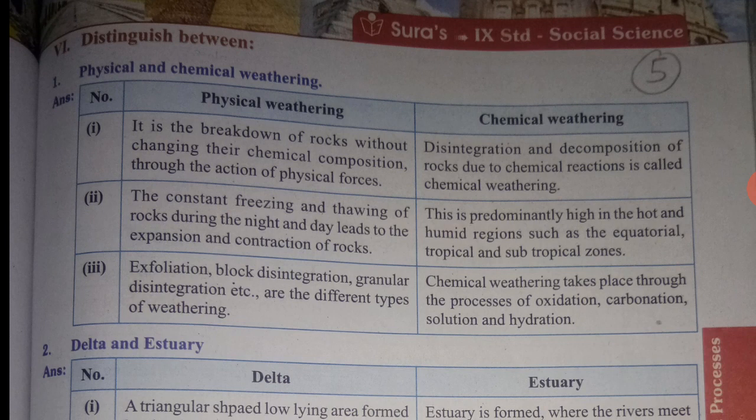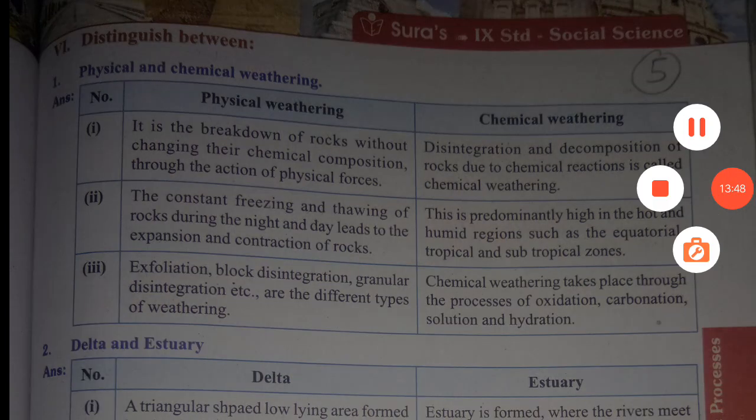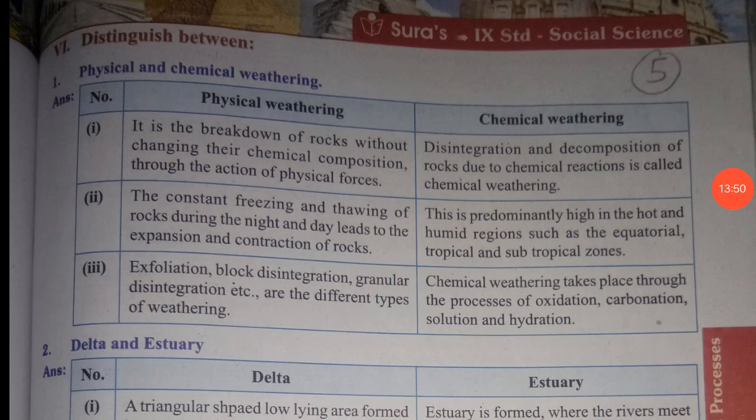Chemical weathering is predominantly high in the hot and humid regions such as the equatorial, tropical and subtropical zones. Then physical weathering types are exfoliation, block disintegration, granular disintegration, etc. Chemical weathering takes place through the processes of oxidation, carbonation, solution and hydration.